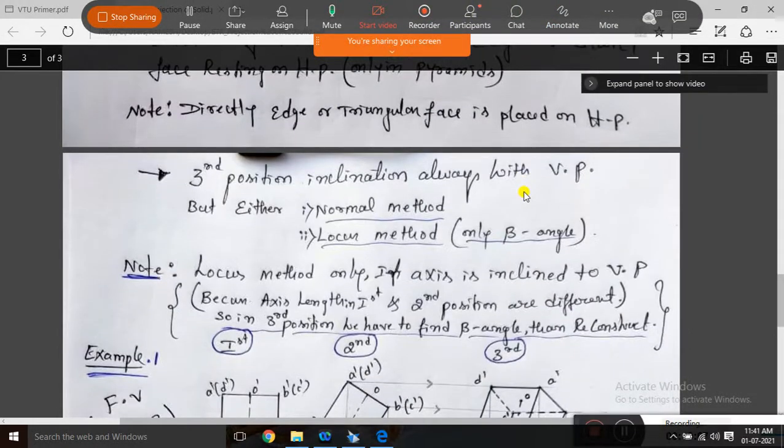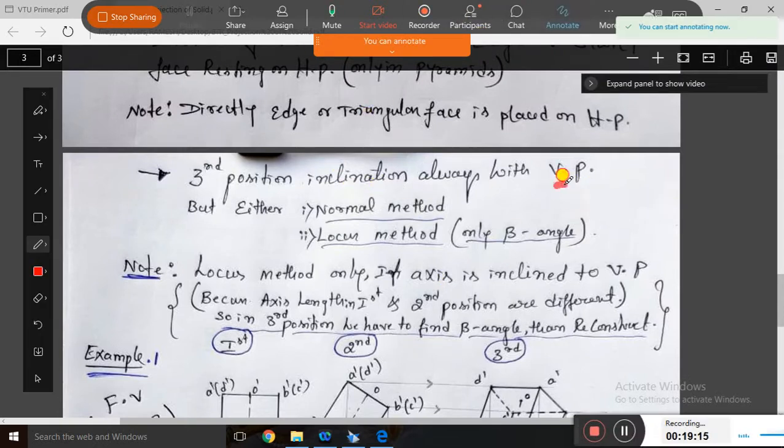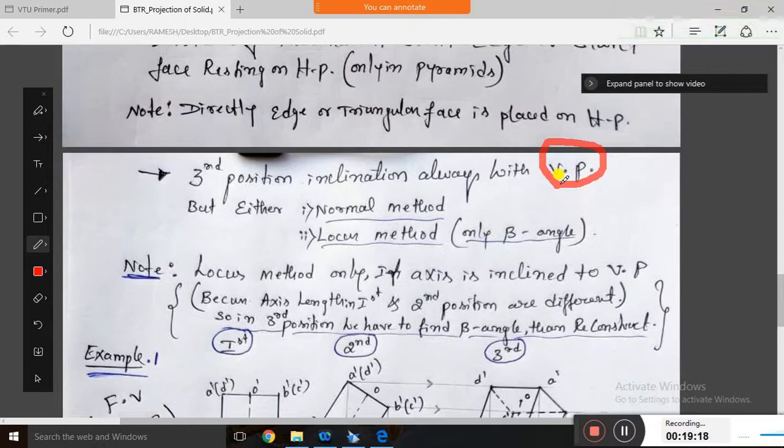And in the third position, of course, it is either the normal method or the locus method. Here only you will get a beta angle in the VP inclination. Axis is inclined to HP in the second position, but in the third position, in some cases the edge is inclined, then it is the normal method. But the locus method is used only if the axis is inclined to VP, not HP. The HP axis inclination is fixed.